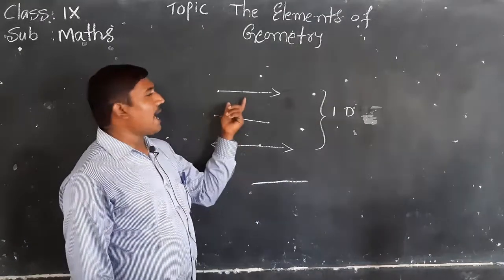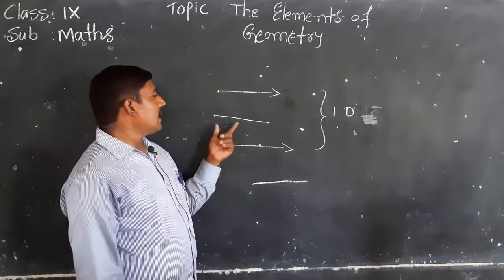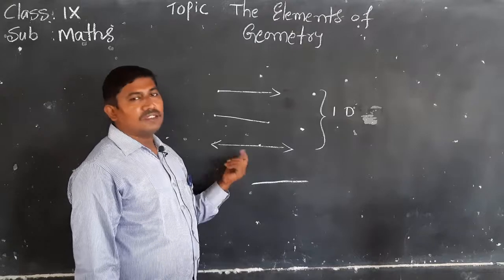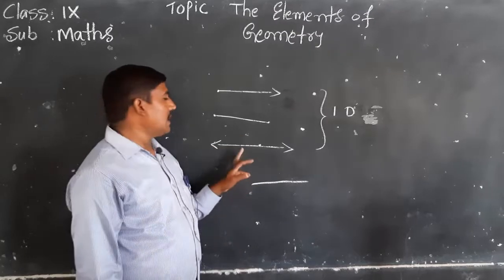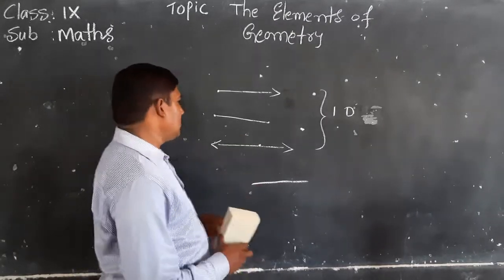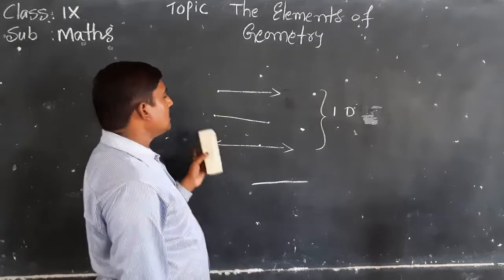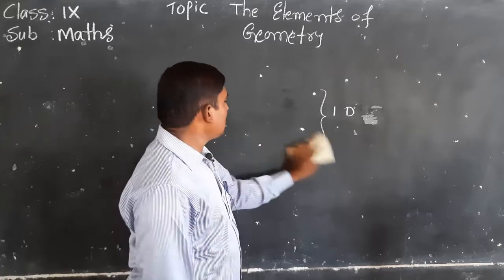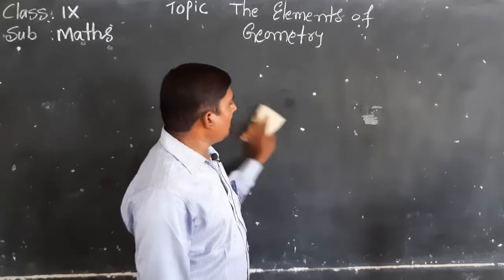So a ray has one endpoint, a line segment has two endpoints, and a line has no endpoints. They have only length, so these diagrams are 1D, one dimensional figures.